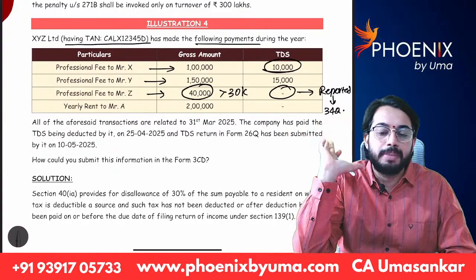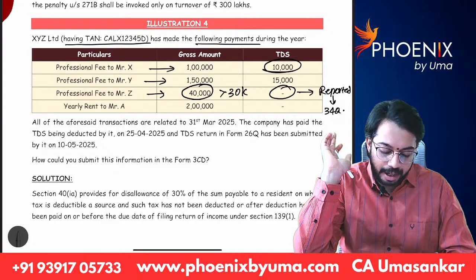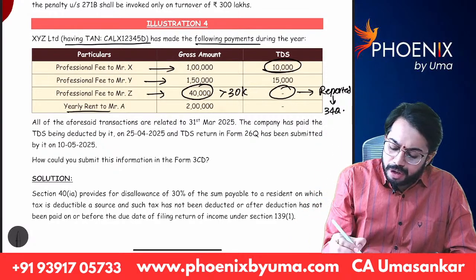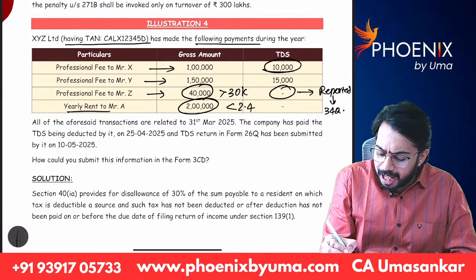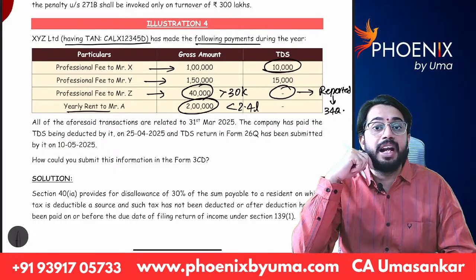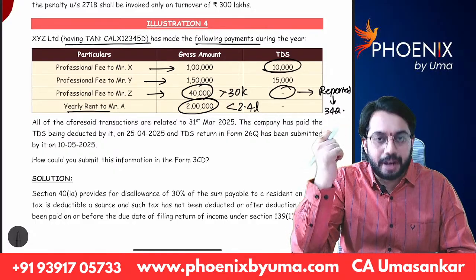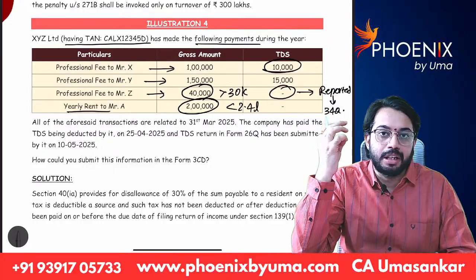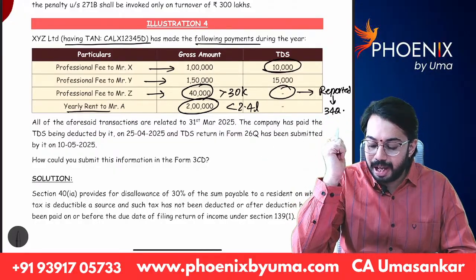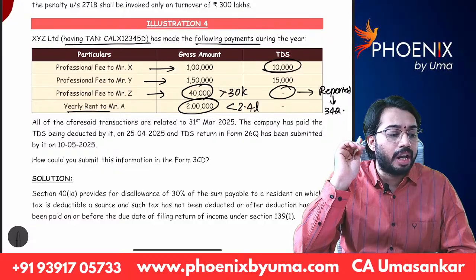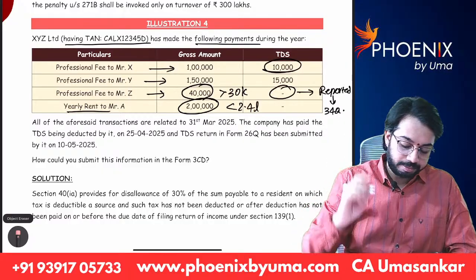That information is to be given in clause 34A. Next, yearly rent 2 lakh. It is less than 2.4 lakhs, right? If you remember section 194I, the threshold limit for payment of rent is 2,40,000. Here rent is less than that, so TDS is not required to be deducted.